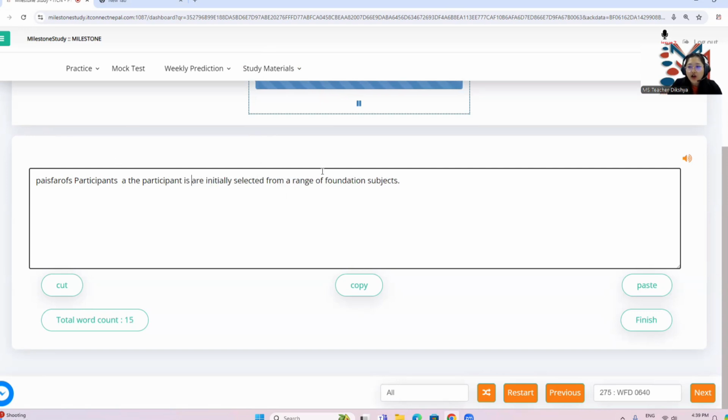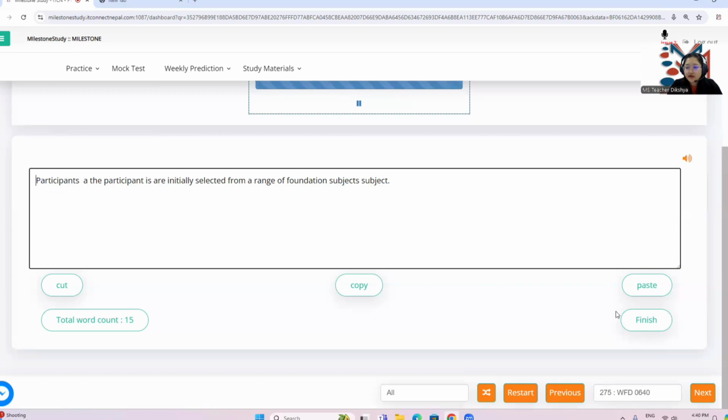Initially selected from a range. So range is a word that gives a sense of having a big range, from 1 to 10 or something, but it's a singular noun, okay? So we are going to write A before it. A range of foundation subjects, not sure, subject, but whenever you say range, the range would be in plural form, all right? So let's remove this.